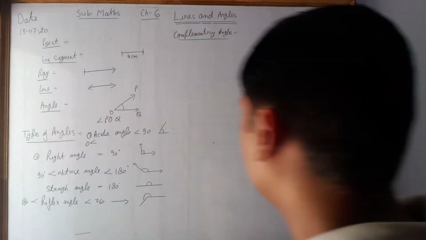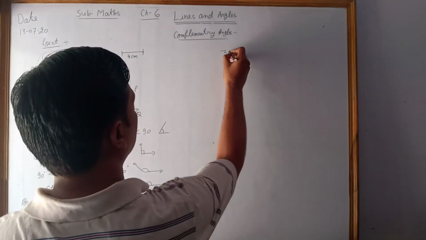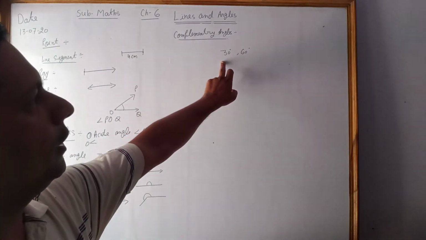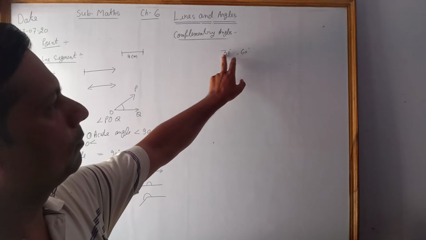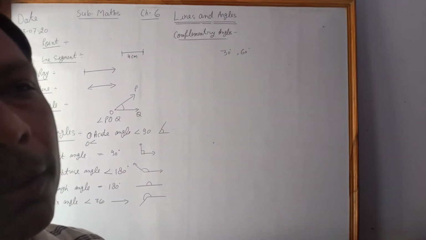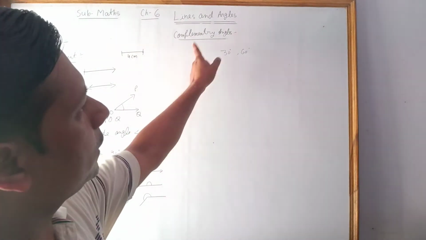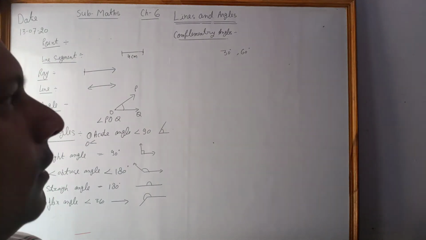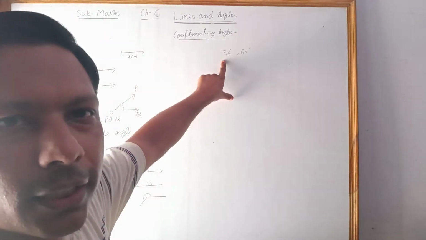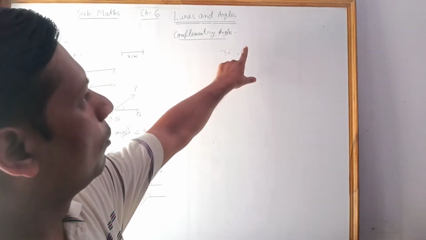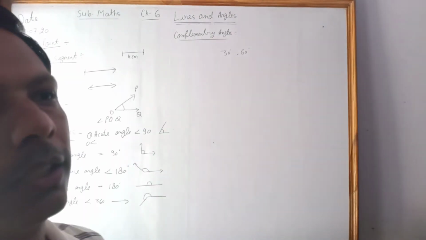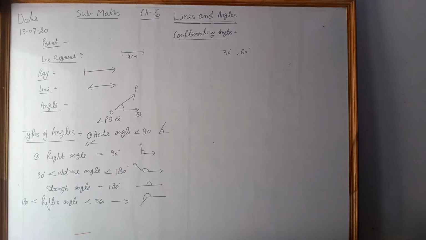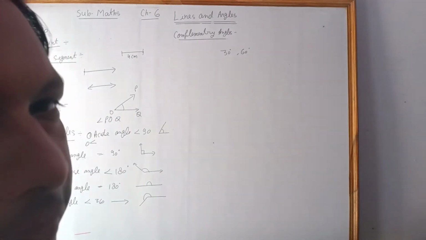For example, 30 degrees and 60 degrees. When we get the sum of these two, it becomes 90 degrees. Then each one is called the complement of the other. So the complement of 30 degrees is 60 degrees and the complement of 60 is 30 degrees, right? So such two angles whose sum is 90 degrees are called complementary angles, right?